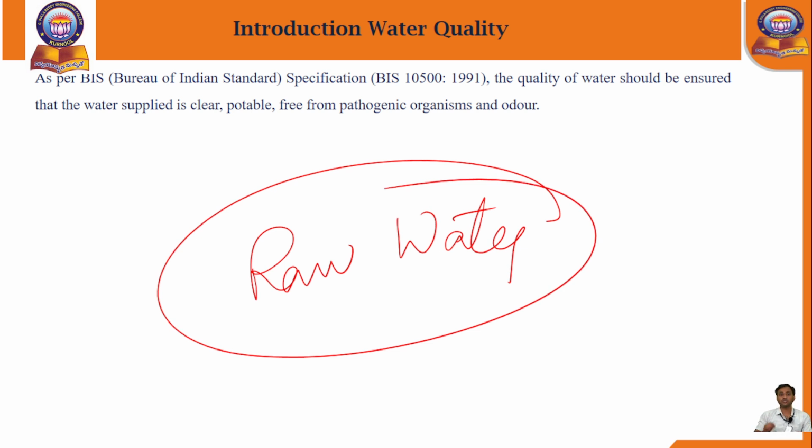Raw water means all the impurities will be present in that water. What are those impurities? They are dirt particles, solid particles, stones, sands, chemicals, or minerals. All these impurities present in the water make it raw water. This raw water will be present in rivers, reservoirs, seas, streams, lakes, everywhere.